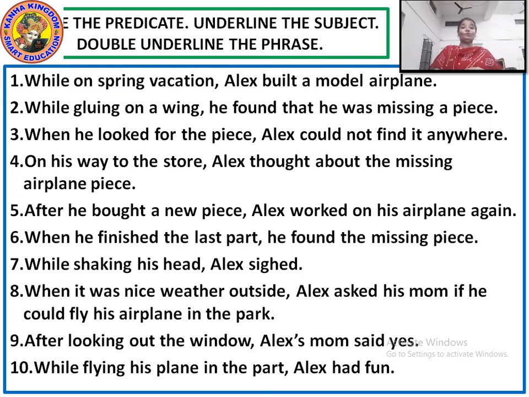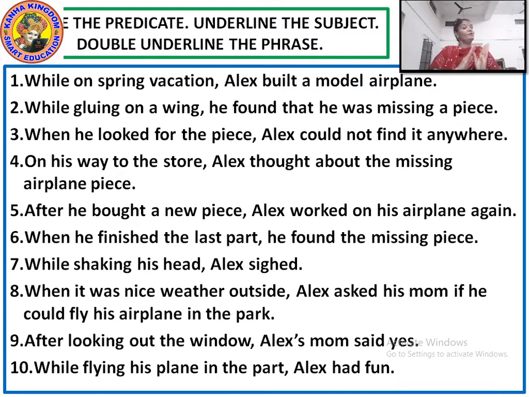Now what are you to do here? Here you are going to circle the predicate, underline the subject and double underline the phrase. Understood? Circle the predicate. First divide the sentence into two: subject and predicate. You have got the predicate, circle that predicate.